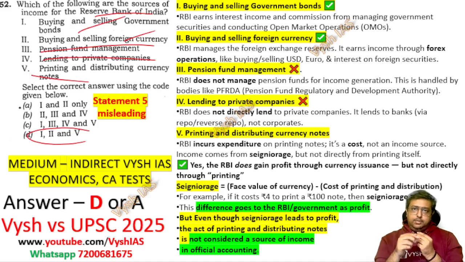And obviously when RBI is printing, suppose a 100 rupee note, they will not have a 100 rupee expense. It will be less, the ink charge and all these things will be lesser. And so there is a profit.